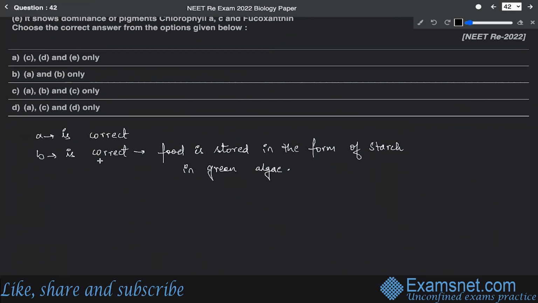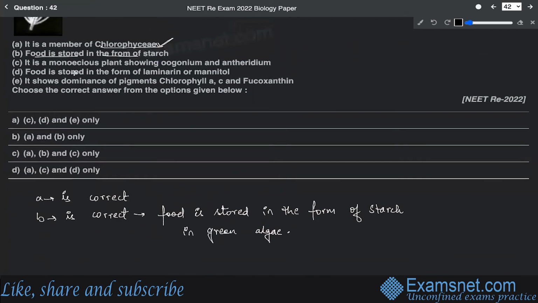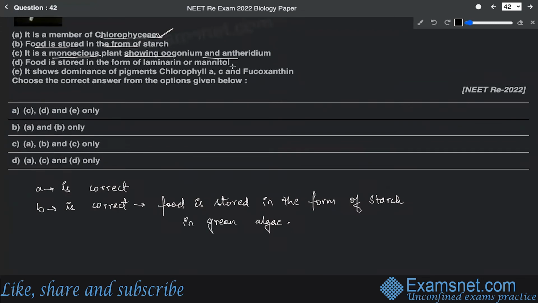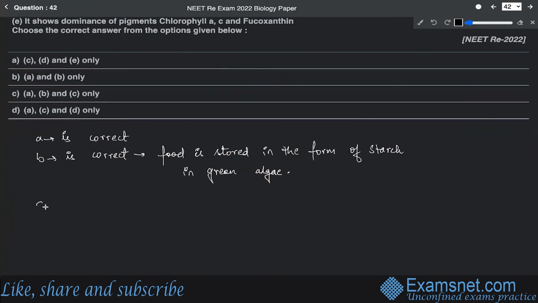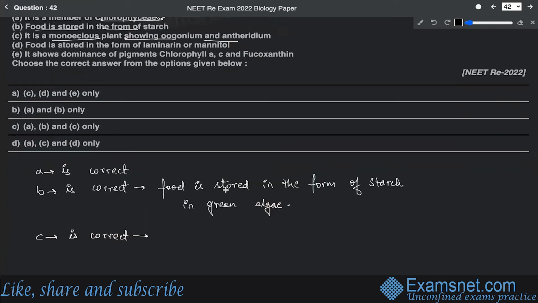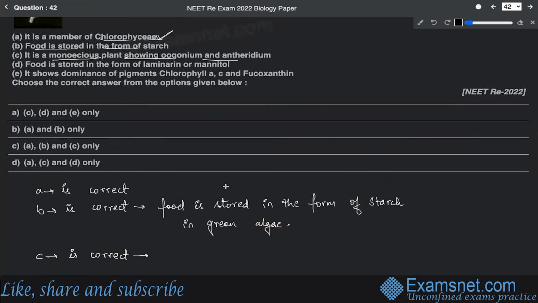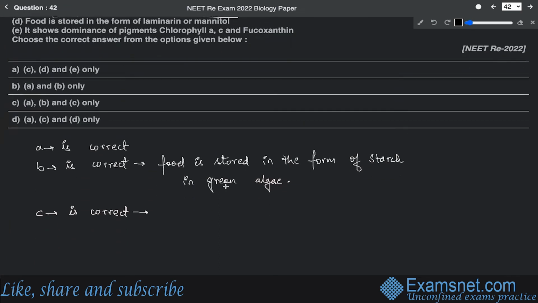All right. Now, option C says that it is a monoecious plant showing oogonium and antheridium. Again, this statement is also considered to be correct. The reason is that monoecious plant means a plant which will be bearing both the male and the female reproductive structure, which is antheridium and oogonium.